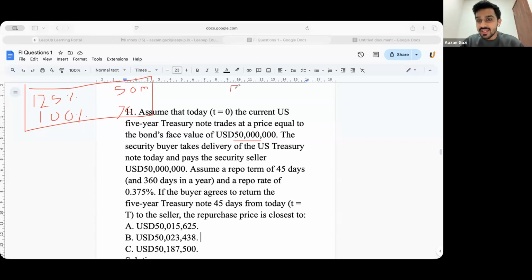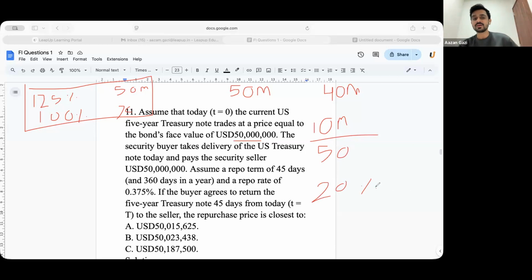तो आपने सिक्योरिटी ली है 50 मिलियन की एज कोलैटरल, आपने लोन दिया है 40 मिलियन का. Okay, so can I say you have taken an additional 10 million, Iraya? Yes or no? Divided by the original collateral value, so that this is your haircut. 10 divided by 50 is 20%, would be your haircut. In the earlier question, what would be your haircut? It would be 0. Haircut is 0.